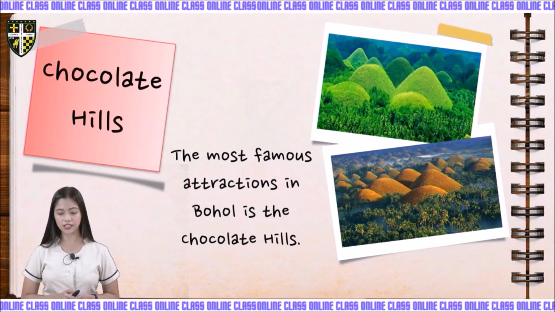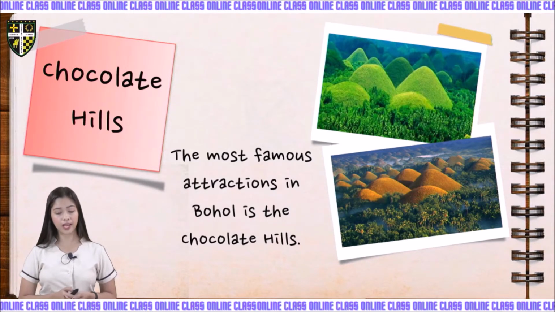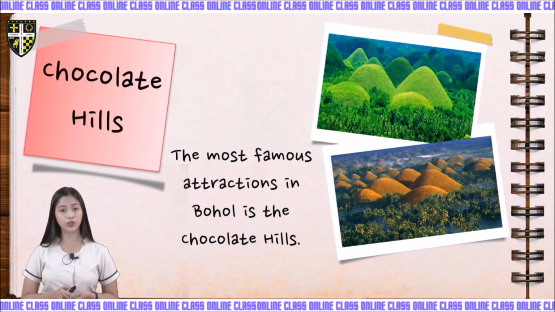It got its name from its color. During summer, when the grass turns dry, it turns brown, which looks like chocolate. But during rainy days, the hills turn green again. And as you can see, there are no trees growing on these hills.